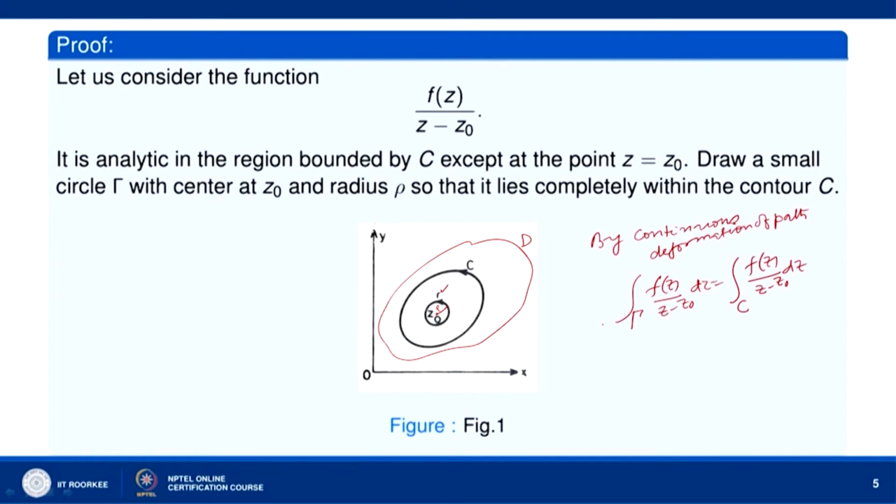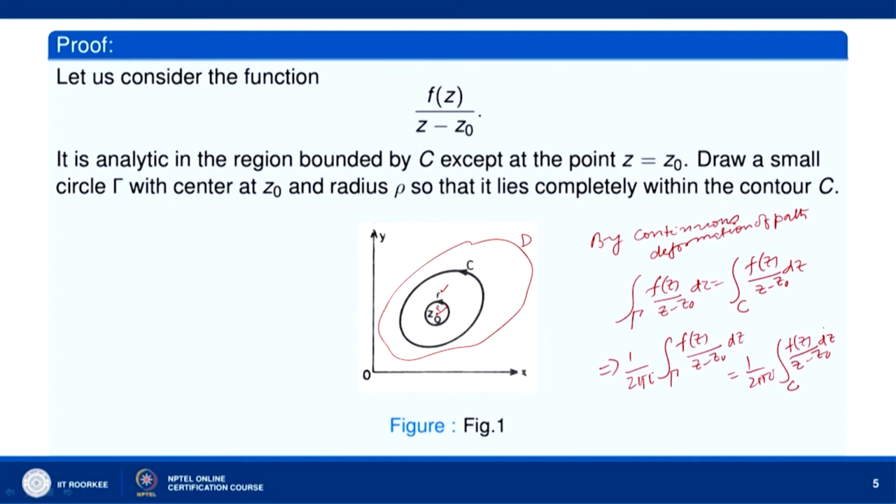So, 1 over 2 pi i times the integral over gamma of f(z) over (z minus z naught) dz is equal to 1 over 2 pi i times the integral over C of f(z) over (z minus z naught) dz.